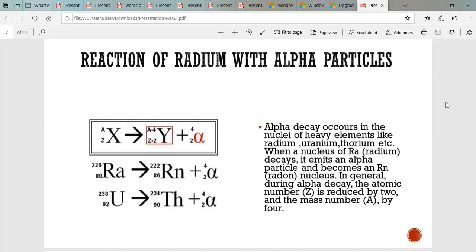In the first reaction, radium's atomic mass 226 is reduced by 4 to 222, and its atomic number 88 is reduced by 2 to 86. Radium becomes radon and it also emits an alpha particle, helium-4. In the second example, uranium 238: its atomic mass is reduced by 4, from 238 to 234, and its atomic number 92 is reduced by 2 to 90. Uranium becomes thorium, and it also emits an alpha particle just like radium. So these are the 2 reactions of radium with alpha particles.